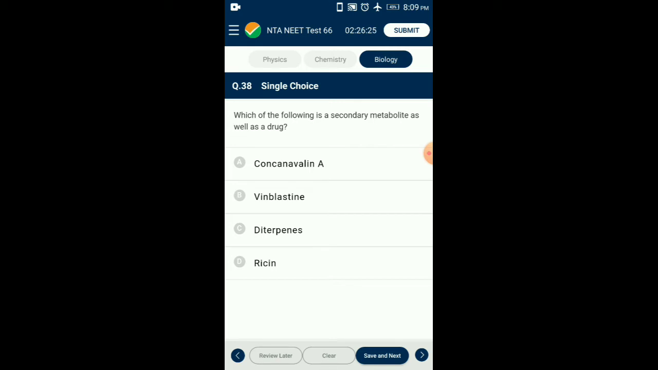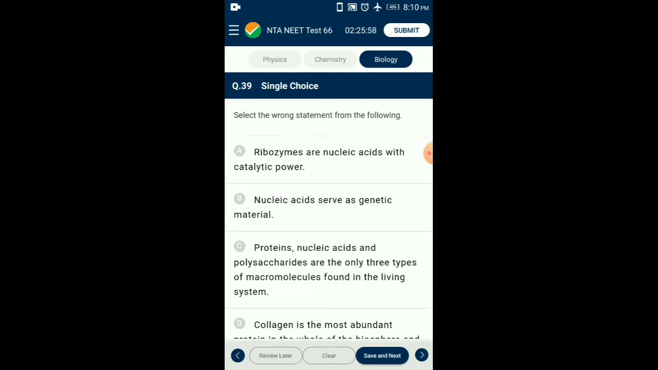Question number 38. Which of the following is a secondary metabolite as well as a drug? The production of secondary metabolites by plant cells and tissues has become an active field of study because of its potential as a source of valuable pharmaceutical compounds. Alkaloids such as the anti-cancer drugs vinblastine and vincristine are examples of such compounds which are secondary metabolites as well as drugs. So the answer is option B, vinblastine. Question number 39. Select the wrong statement from the following.